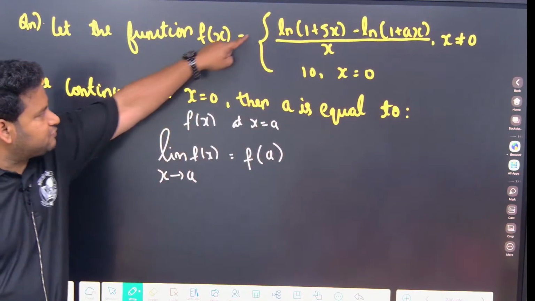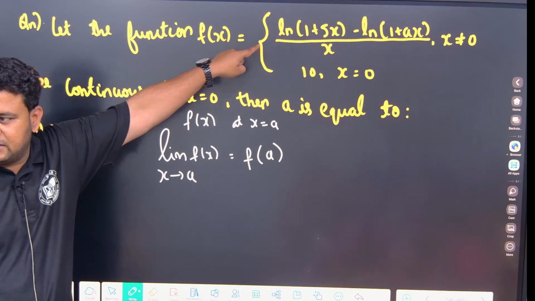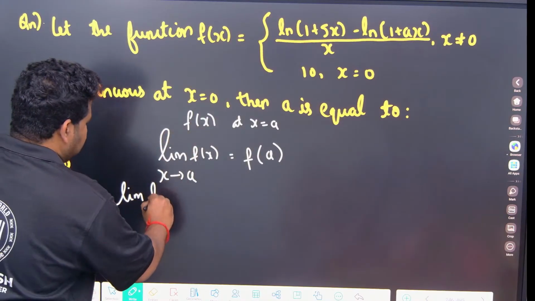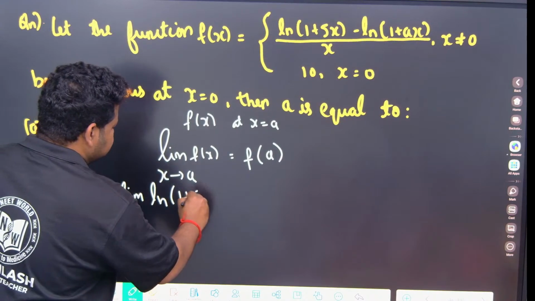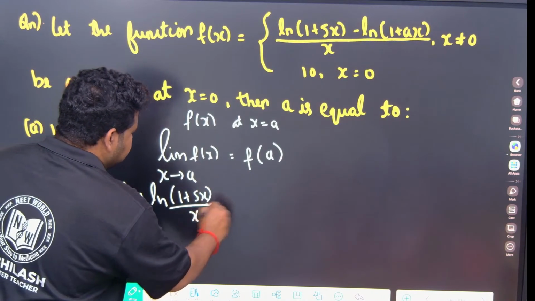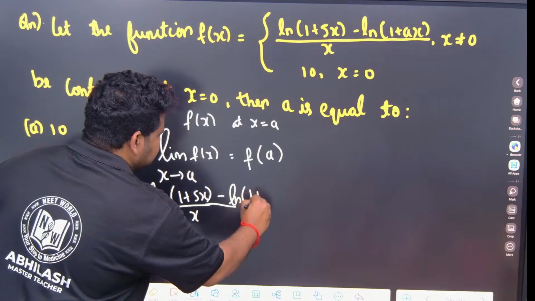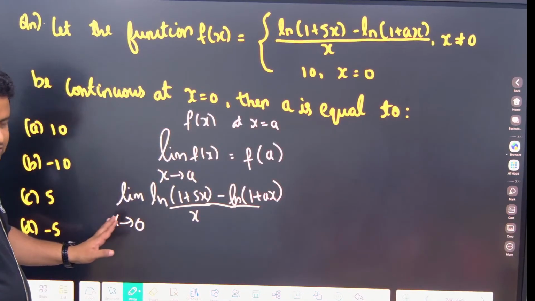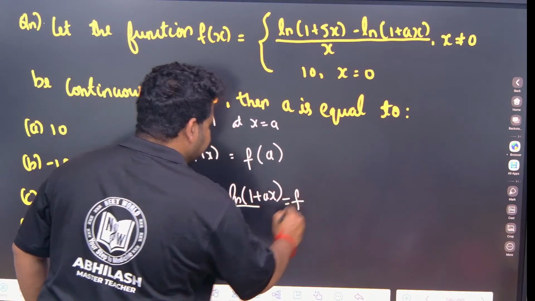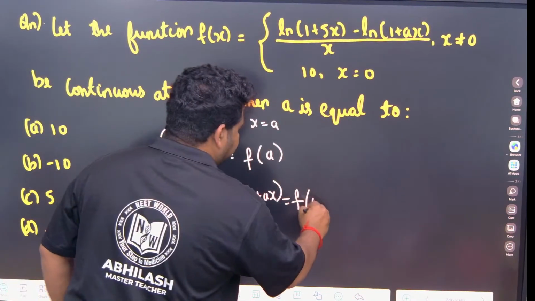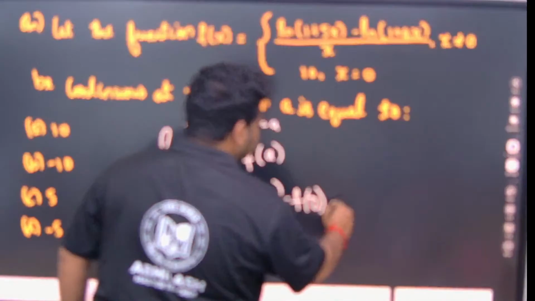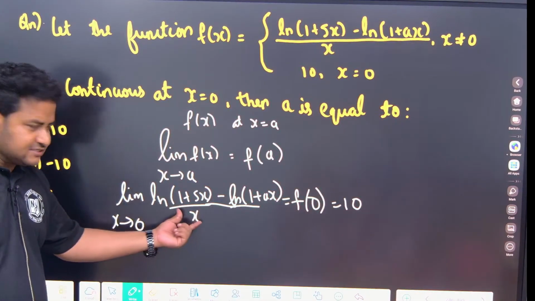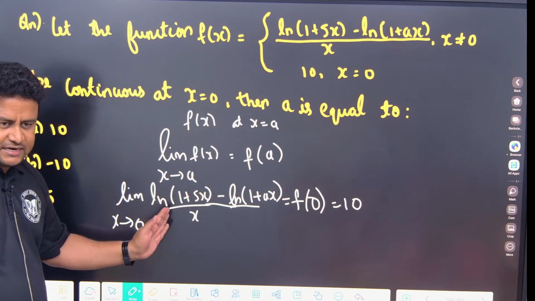So here f of x is this one. So I will write limit of f of x, that is ln of 1 plus 5x by x minus ln of 1 plus ax, as x tends to 0 only, is equal to f of 0. F of 0 is given to be how much? 10. This value is given as 10.